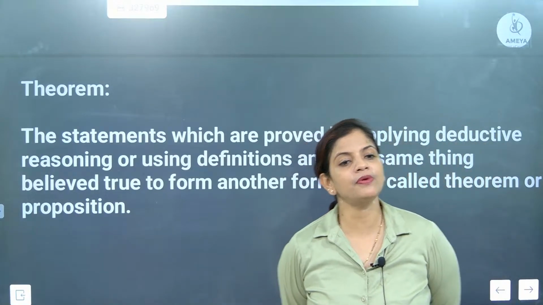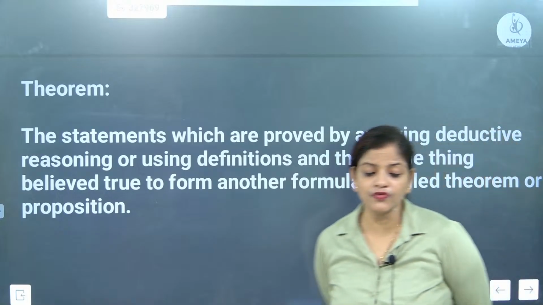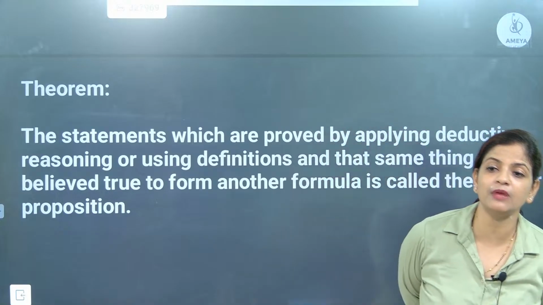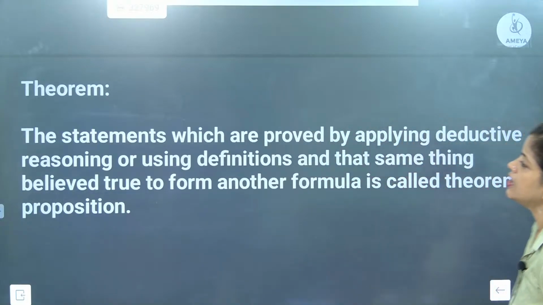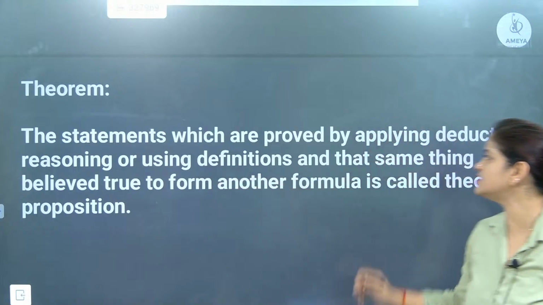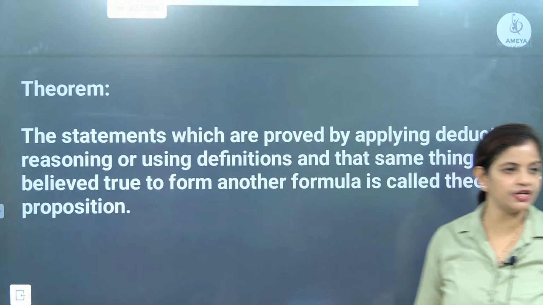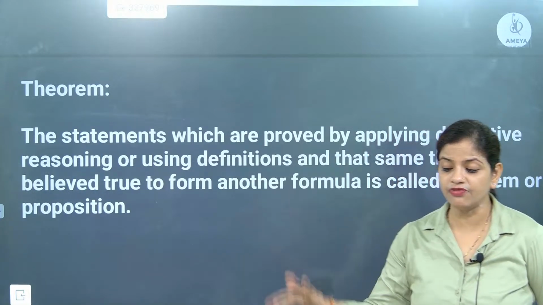So if somebody asks about a theorem, what can we say? Theorems can be proved, and theorems are backed by how many things? Check here. Statements which are proved by applying deductive reasoning or using definitions, and that same thing is believed true to form another formula. Understood? So a theorem can generate a formula.